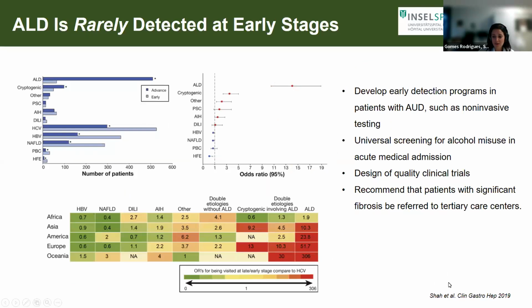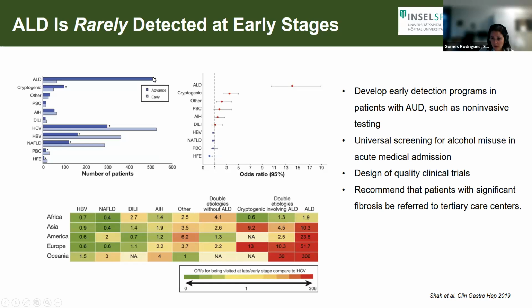This study is a wonderful study. I cite it in all my presentations. It's a very simple study that basically showed us that when we look at this graphic in the left-hand corner, we see that ALD, in comparison with other diseases, viral or NAFLD, and the bar here in dark blue is advanced liver disease.